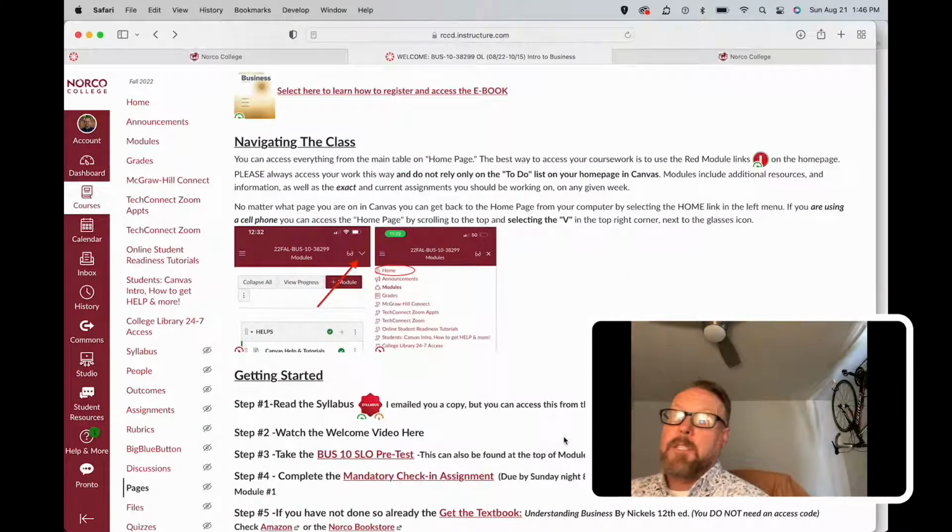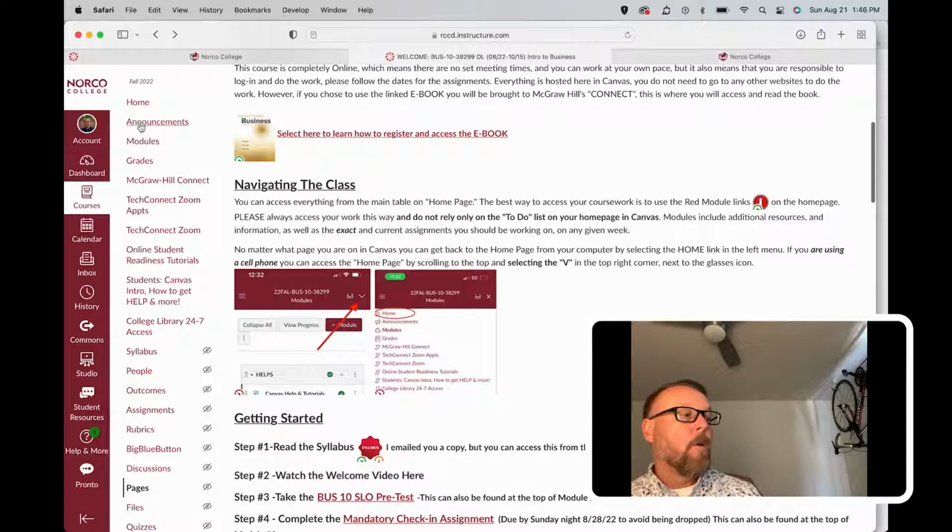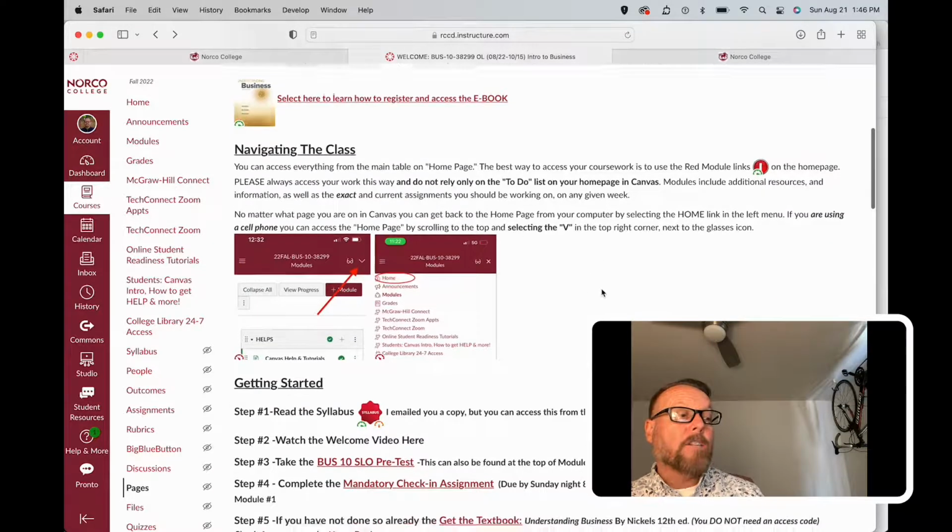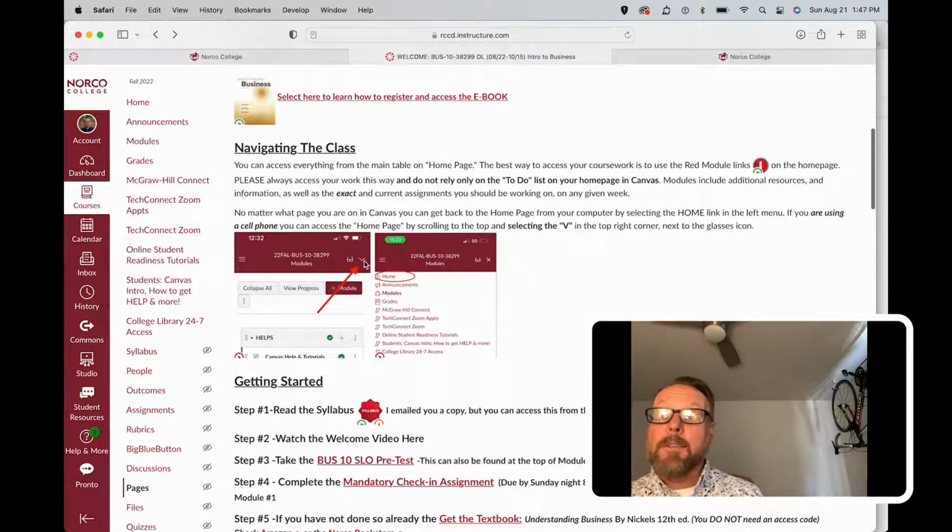The best way to do it is to work through modules, as I mentioned. Just go to the home page. If you're ever lost, just click home page up here. If you're ever lost on your cell phone, just click that little arrow at the top right, as I mentioned a minute ago, select home, and you'll be back at the home page. That's the easiest way to do it. Navigate everything from the home page and do all of your assignments that way. It's the best way to do it.